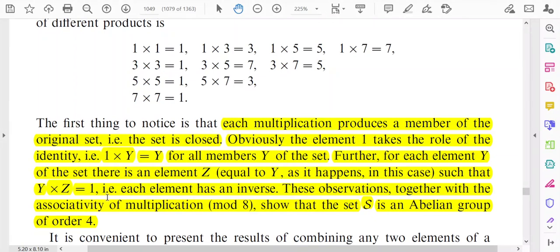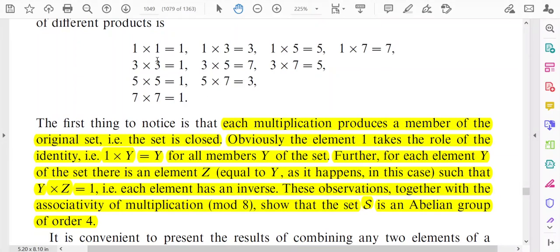So in this particular group the inverse element exists, because you see 1 into 1 is equal to 1, 3 into 3 is equal to 1, 5 into 5 is equal to 1, 7 into 7 is equal to 1. So the meaning is that inverse exists, but each element is its own inverse.